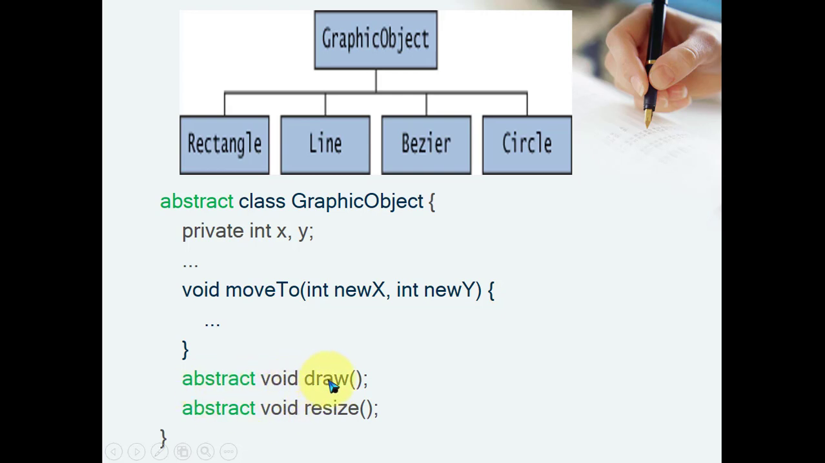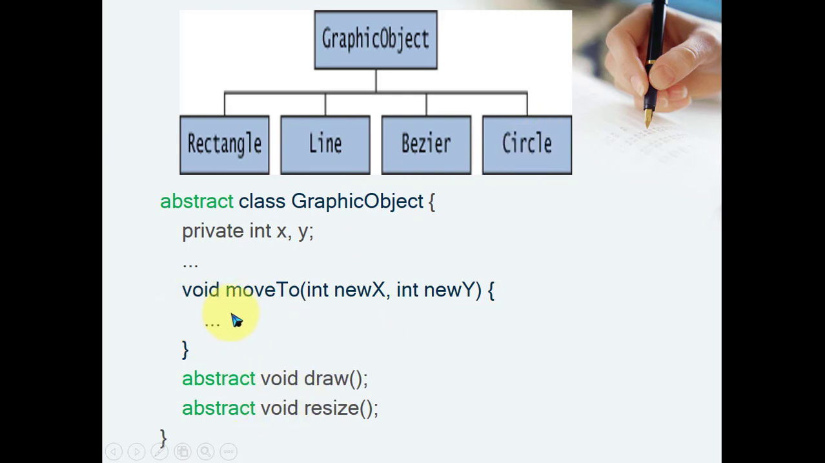Now what is the rule when any method is declared as abstract inside a class? Your class becomes abstract, and that's why this class is declared as abstract. Now you have to create the class Rectangle extends GraphicsObject, and then you have to provide the implementation for these two methods, draw and resize. Draw depends on the length and breadth, you can draw the rectangle. Resize, again you can increase the length or breadth, you can write the logic depending on whatever you want. For line also the same thing, for Bezier also the same thing, circle also you have to implement it.